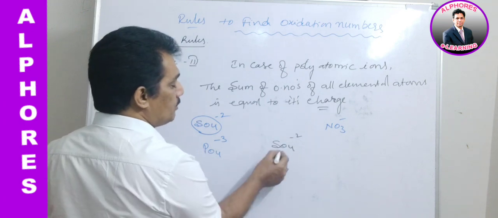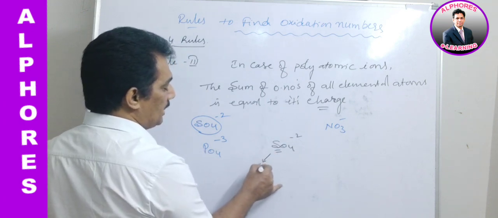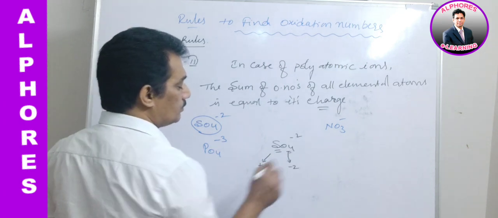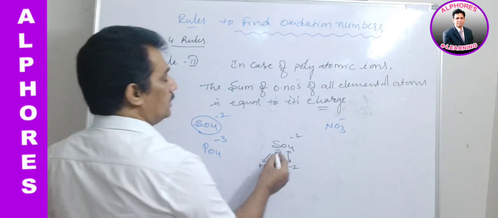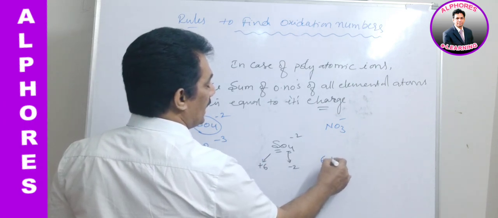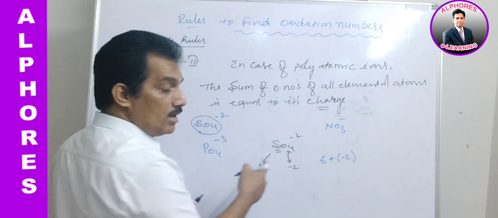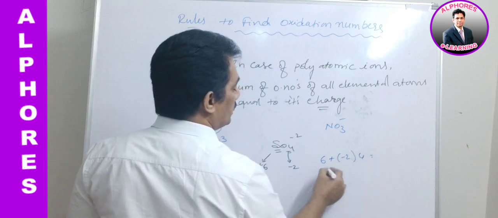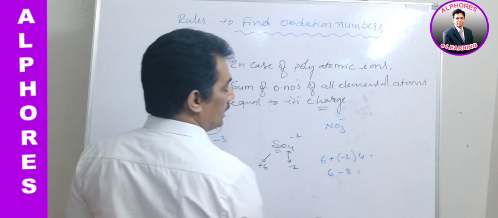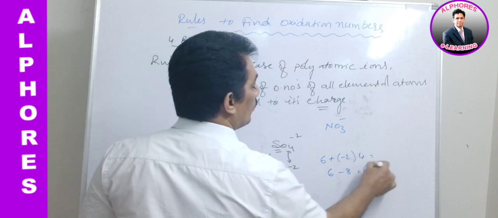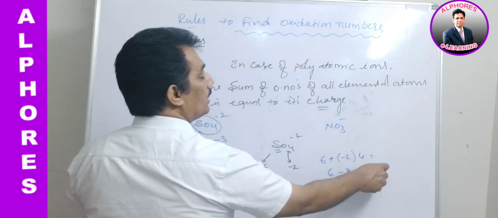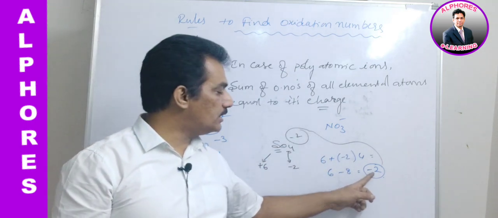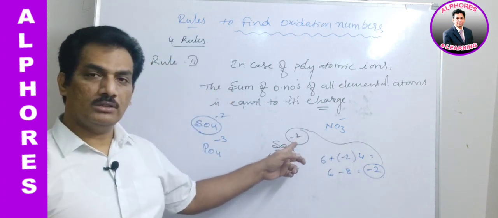Here let us consider SO4 minus 2. For your convenience sake, let me give that the sulfur oxidation state is +6, just remember, and each oxygen oxidation state is -2. And now let us sum this up. It is 6 plus -2 into how many oxygen atoms? 4. So into 4. And now how much is this? It is 6 minus 8, that is nothing but -2. What is this -2? It is nothing but its charge. Just observe: 6 minus 8 is -2. That is nothing but the charge.